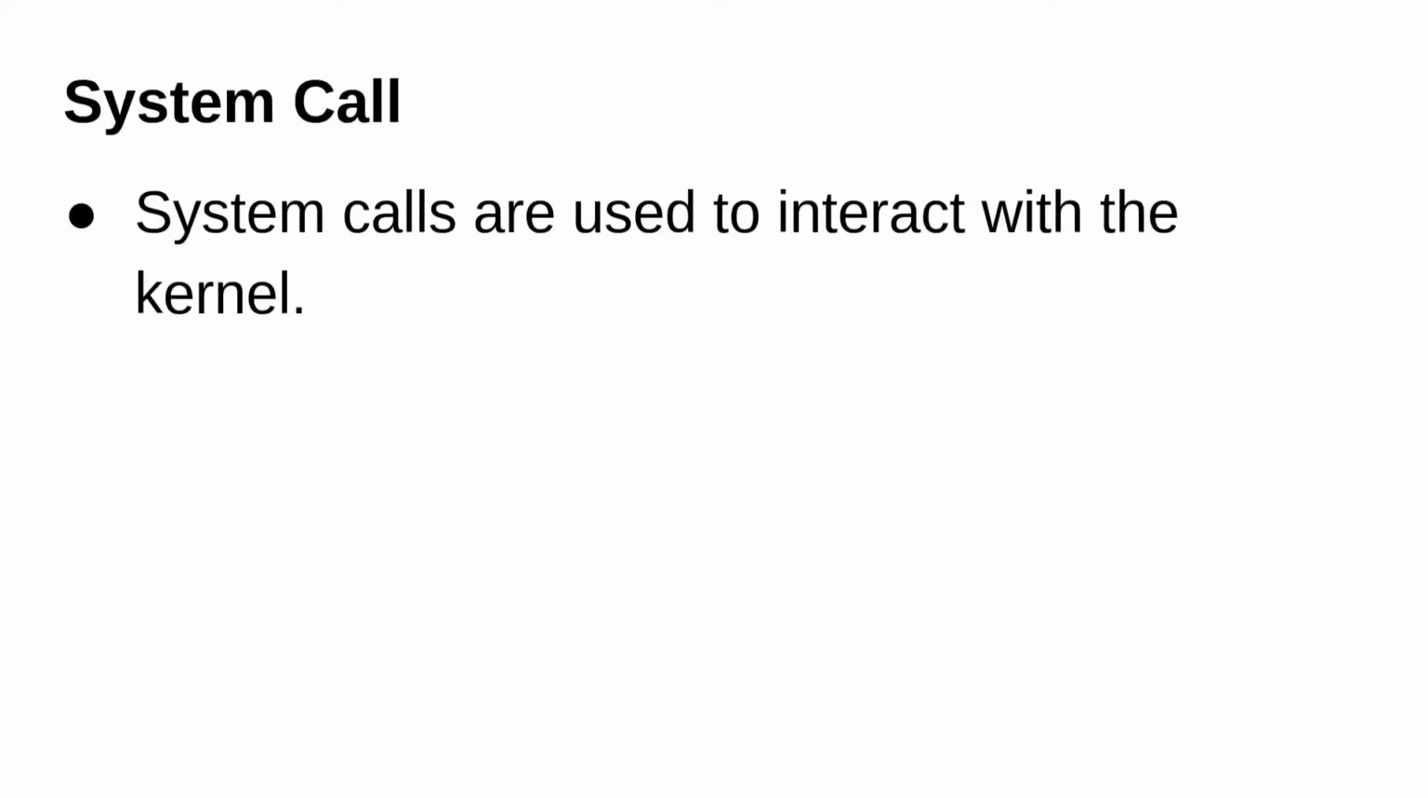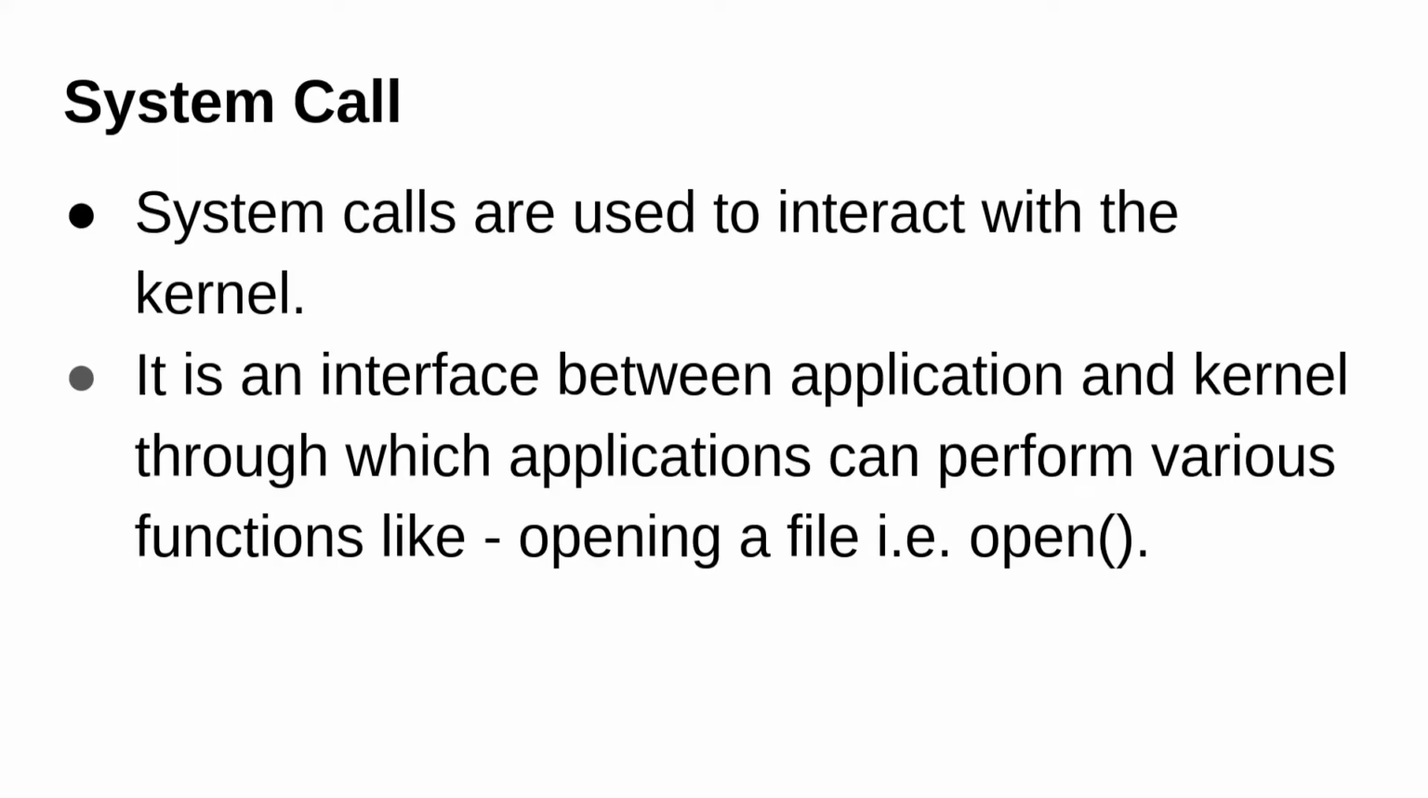So system calls are used to interact with the kernel. It is a layer of abstraction, or an interface, between the application and the kernel, through which the applications can perform various tasks like opening a file using the open system call. At a higher level, a system call is just a function, just like a function call. So you are making a function call to do something.